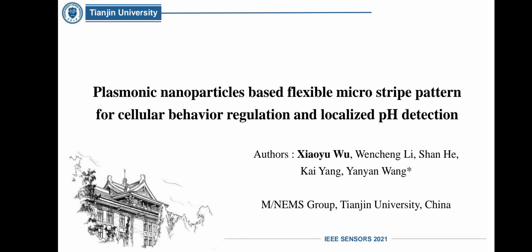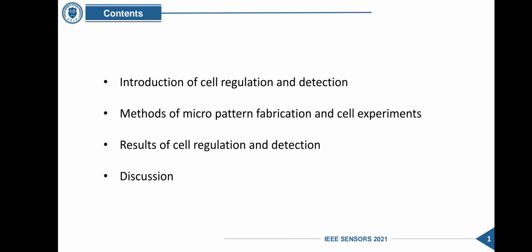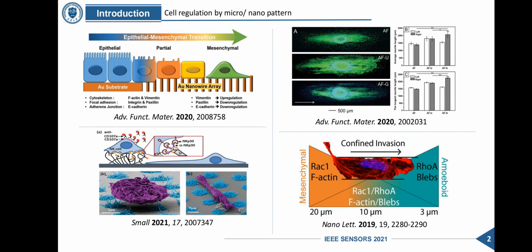Today, I would like to share my report about plasmonic nanoparticles based flexible microstrip pattern for cellular behavior regulation and localized pH detection. In the first part, I will introduce the background of cell regulation and detection. After that, I will show the process of microstrip pattern fabrication and our cell experiments. And then, I will discuss my experimental results in more detail. So let's begin with the first part.